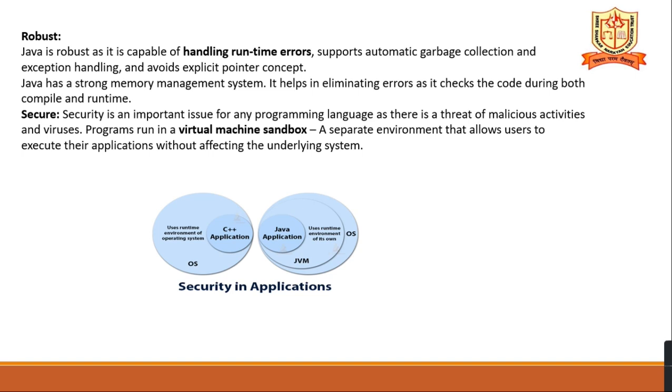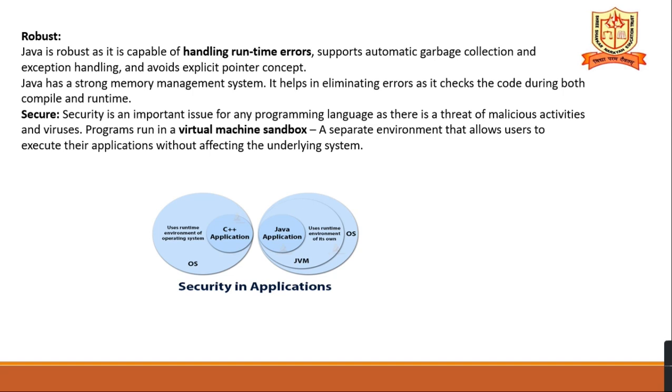While running the program, it identifies the errors that occur at runtime, and it provides automatic garbage collection and exception handling, and it does not support any pointers. Java has a strong memory management system. It helps in eliminating errors as it checks the code during both compile time and runtime.